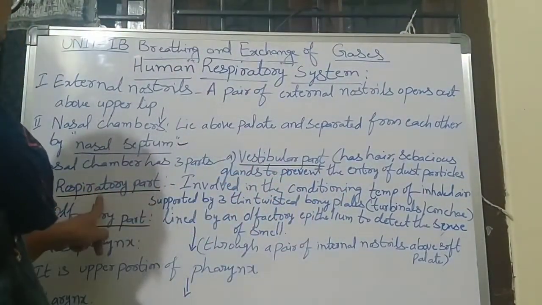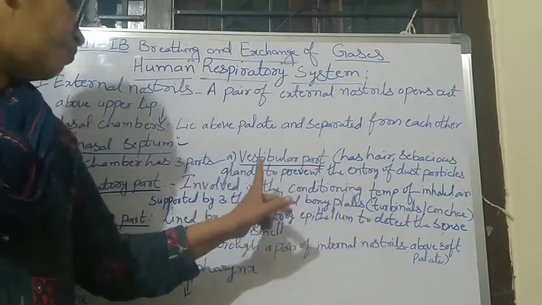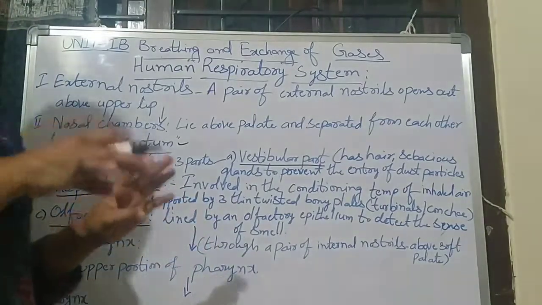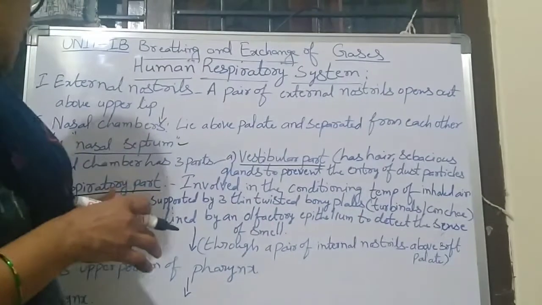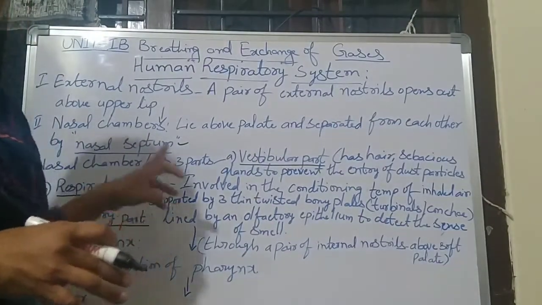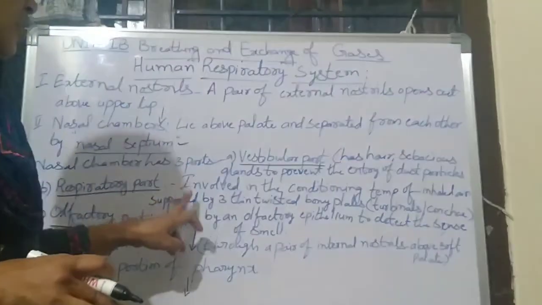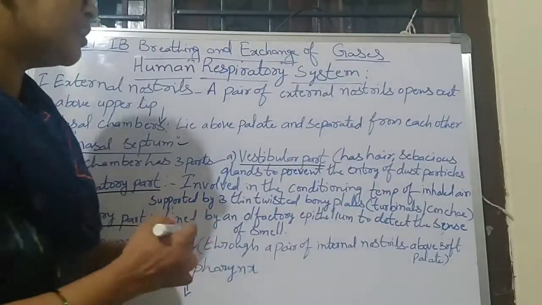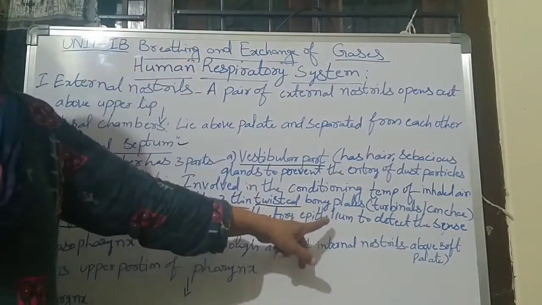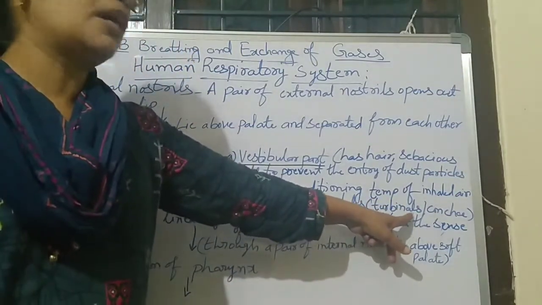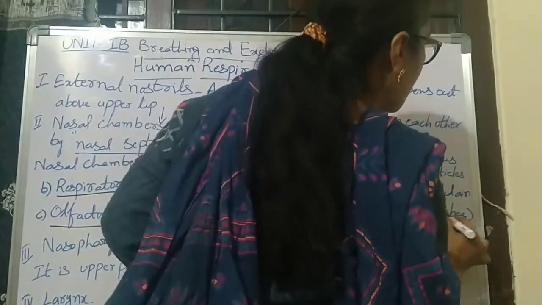Next, the respiratory part. It is involved in the conditioning of the temperature of inhalation, means they regulate the temperature in our nose. For that purpose, it is supported by three thin twisted bony plates. What are they? Thin twisted bony plates, called turbinals or conchae.